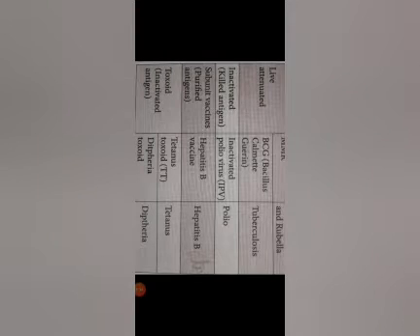Subunit vaccine: hepatitis B vaccine. Hepatitis B affects the liver. Toxoid: tetanus toxoid, TT, for tetanus. Diphtheria toxoid, for diphtheria.